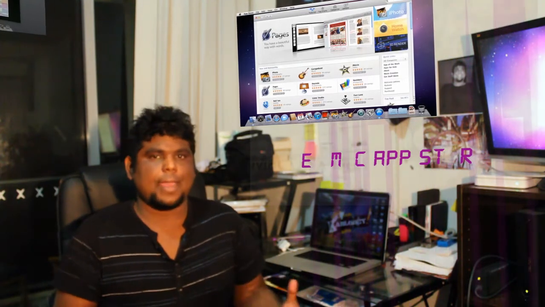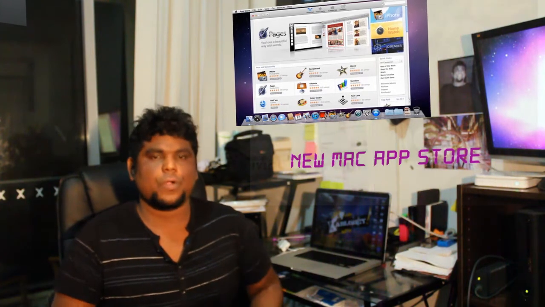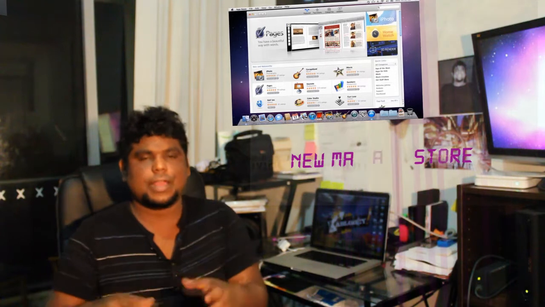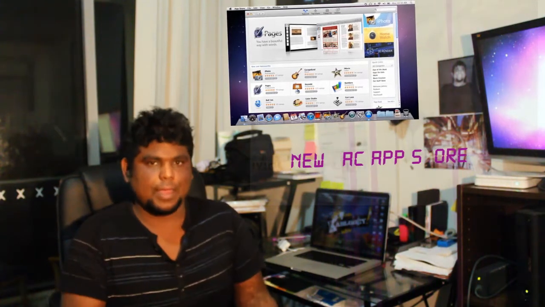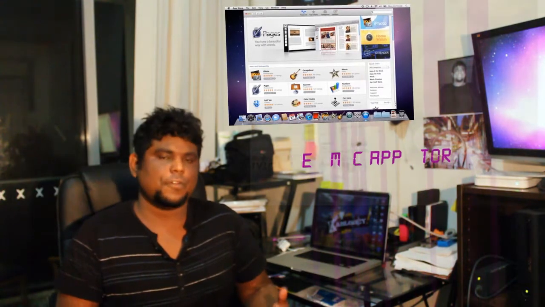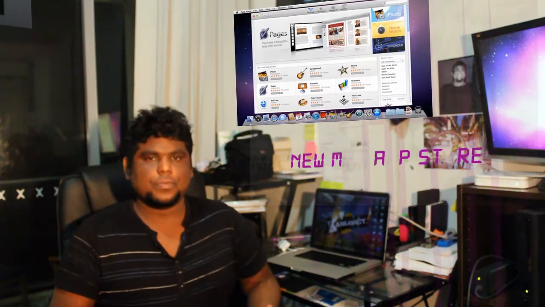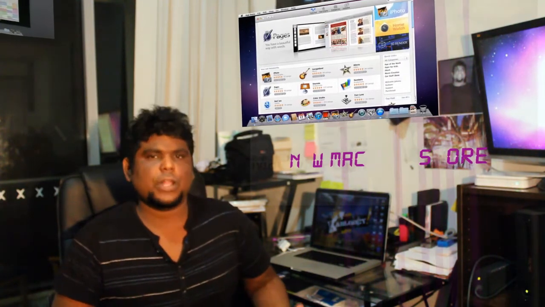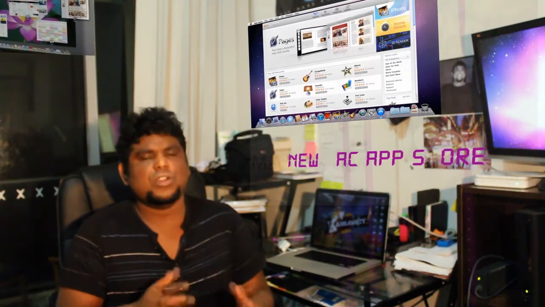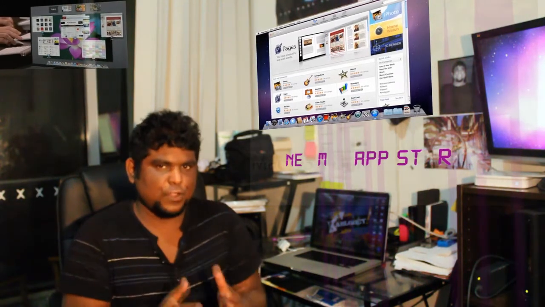And what the Mac App Store is going to be like is kind of like the iOS 4 App Store. So you're going to have a list of apps, the best apps, top downloaded apps, free apps, and the best paid apps, things like that in various categories. So it'll be easier for Mac users to find apps that are doing well or very popular. And it's going to be a good thing for developers as well, because it allows the users and the developers to have almost face-to-face contact, at least through a specific website.